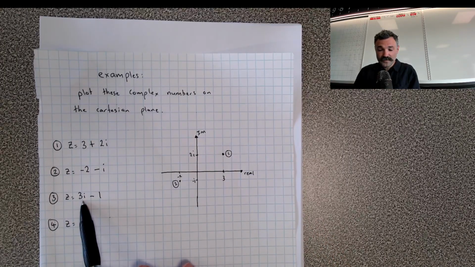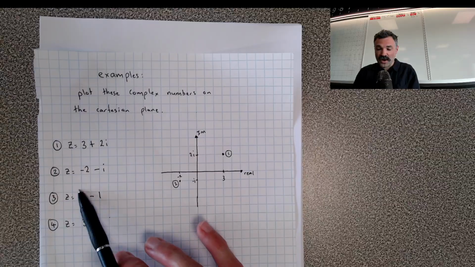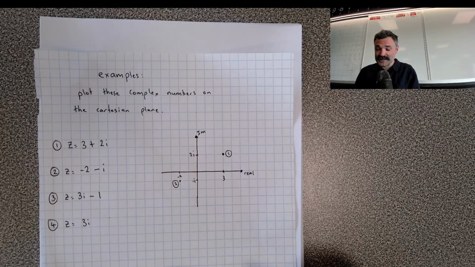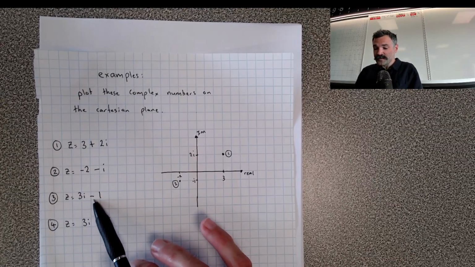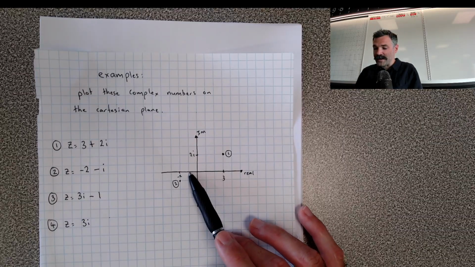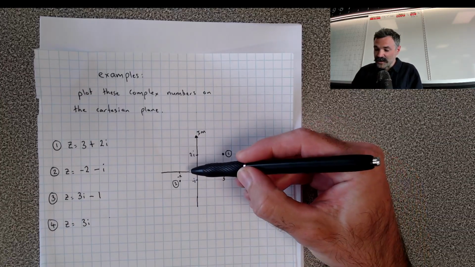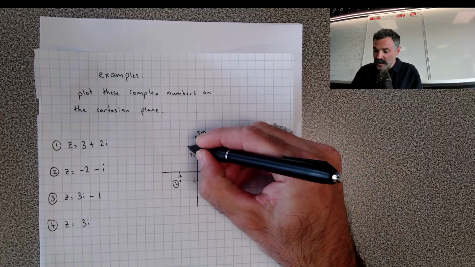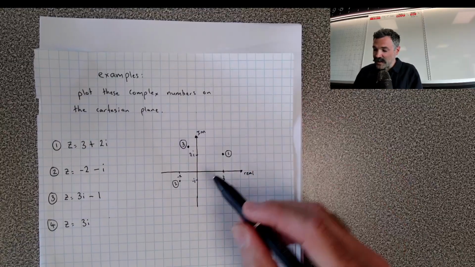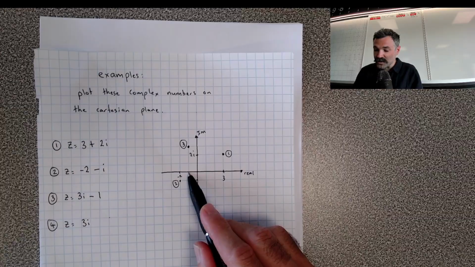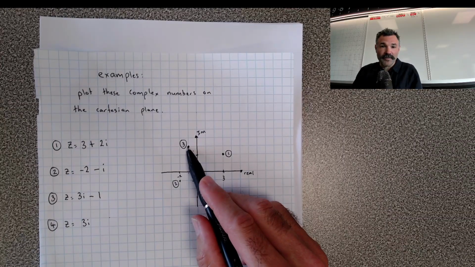Third one. They've tried to confuse me a little bit here. They've put the i at the front and the minus 1 next. That's my real part. So I've gone back 1 and up 3i, and so 1, 2, 3. This will be my third complex number. Negative 1 in my real direction, 3i in my imaginary direction.